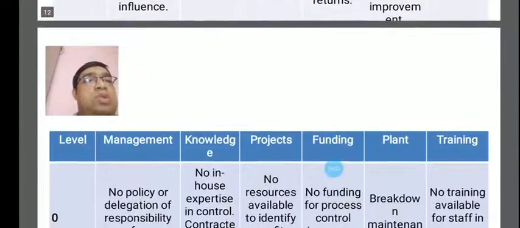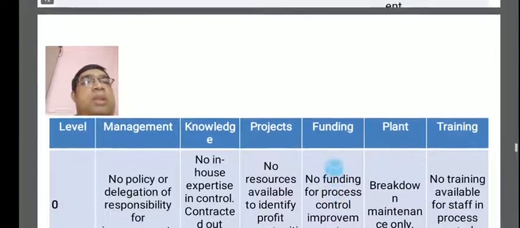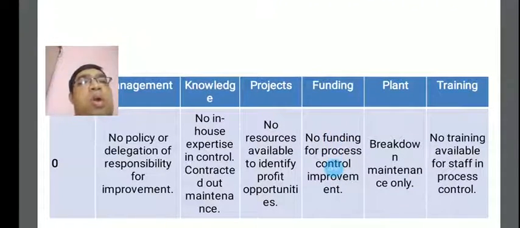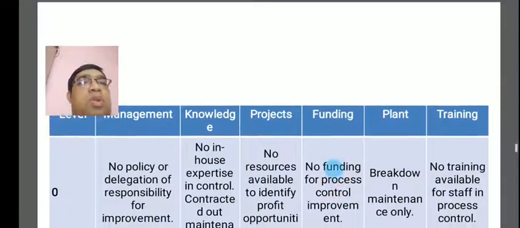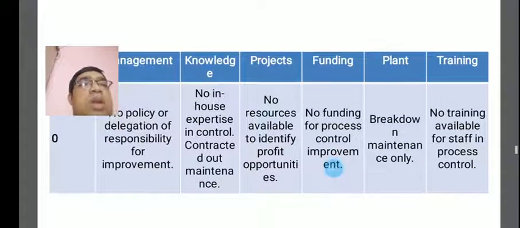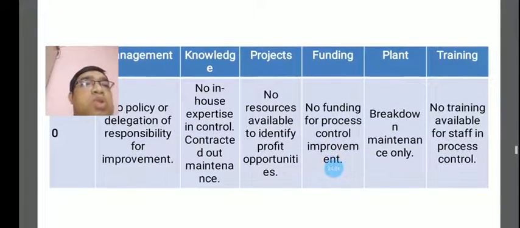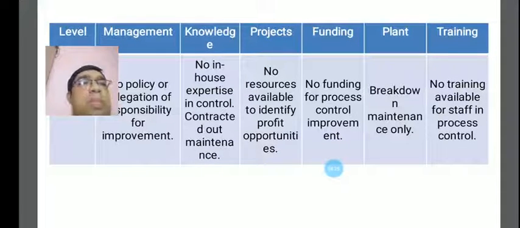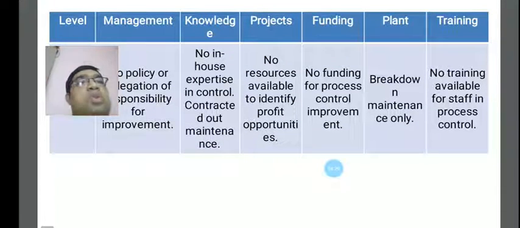Another consideration is level zero. In management, there is no policy or delegation of responsibilities for improvement. For knowledge, there is no in-house expertise in controls; there is no in-house expertise here.